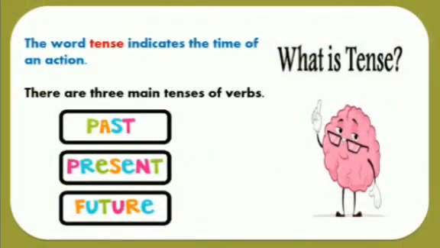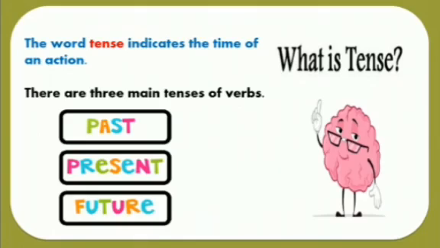Now, first of all, before learning simple past tense, I want to tell you what the meaning of the word tense is. Tense. What does this word mean? My students, the word tense indicates the time of an action. So this word tells you about the time at which an action is performed.